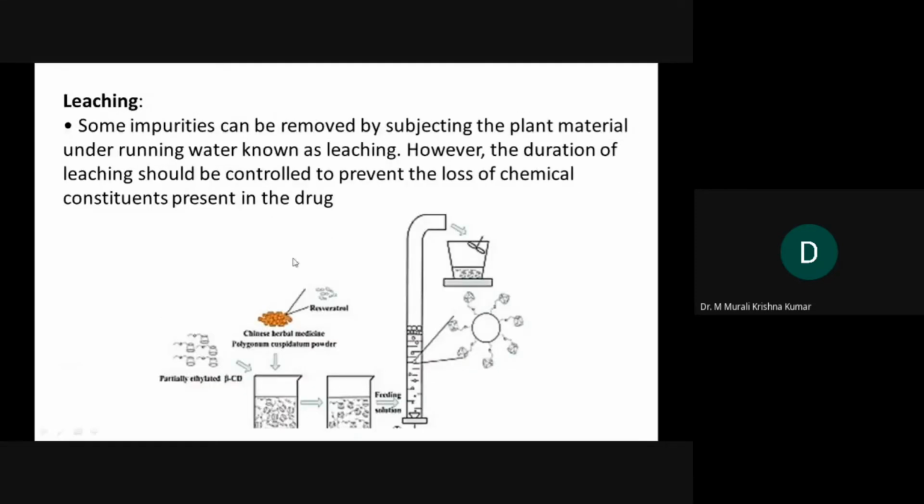The next one is leaching. Leaching is done for only some of the plant materials. Some impurities can be removed by subjecting the plant material under running water, known as leaching. You keep the plant material and let it soak in flowing water, so slowly the impurities are removed. However, the duration of leaching should be controlled to prevent loss of chemical constituents present in the drug. So leaching is done only for very few plant materials.